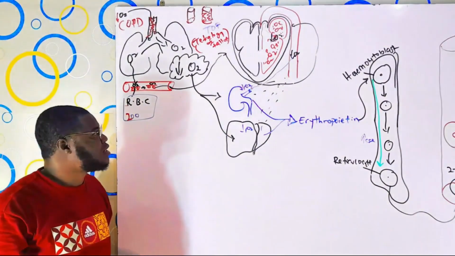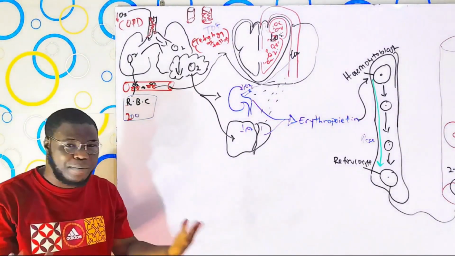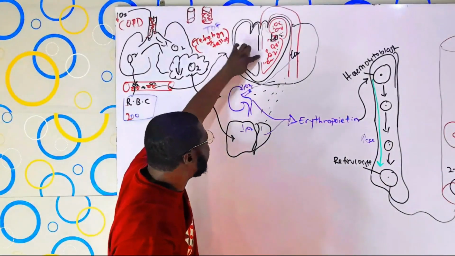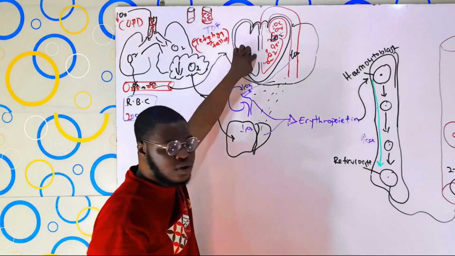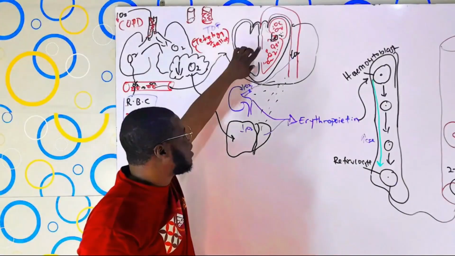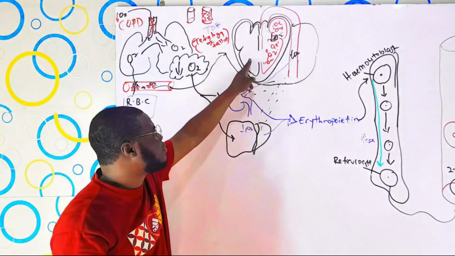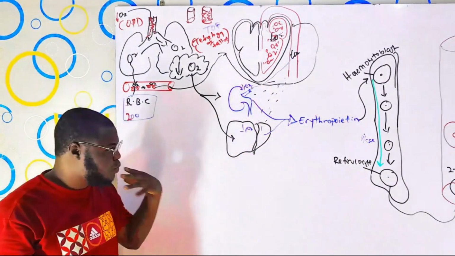But you are only interested in just, let me say, 1. Forget about the rest. We are interested in what really happens in tetralogy of Fallot. The first thing you are looking at is there is a hole in the septum of the ventricle. So they call it VSD, ventricular septal defect. I don't want to go deeper into that. The point is, there's a defect on the septum of the ventricle, and the defect is a hole, as simple as that.